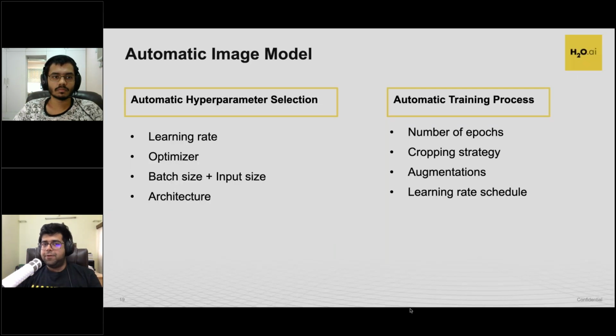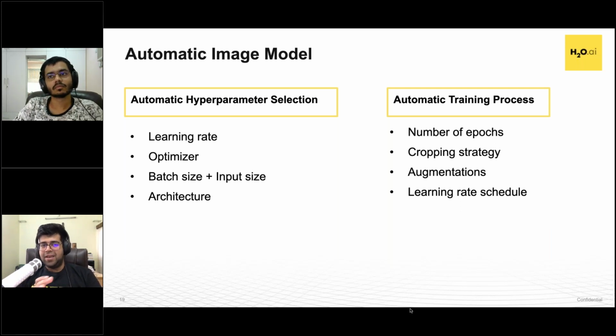Inside of automatic hyperparameter selection, Driverless AI can figure out, and I'm waving my hands a bit, but I'll quickly get to the demo to show what I'm talking about, different hyperparameters for you. Essentially, you don't have to sit through your notebooks and keep increasing the batch sizes until you run out of memory, and then you have to go through the tedious process of going up, restarting the notebook, and running it again. Hopefully, not having a code out of memory error. You don't have to worry about that. You're a data scientist. You can launch an experiment. Driverless AI takes care of it. You can move on to the next experiment, continue experimenting.